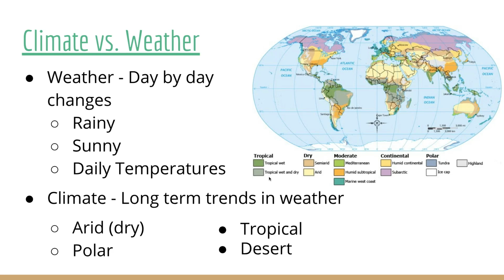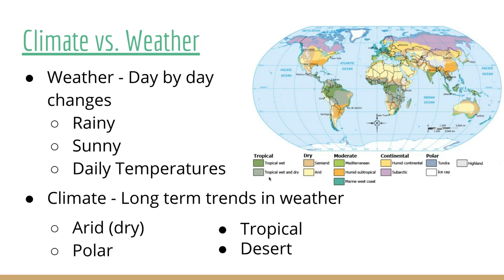Climate is different in that it's going to look at the long-term trends in weather. On average, deserts are really dry, arid places. On average, the North Pole is a very cold place. On average, the rainforest is going to have a very tropical climate.